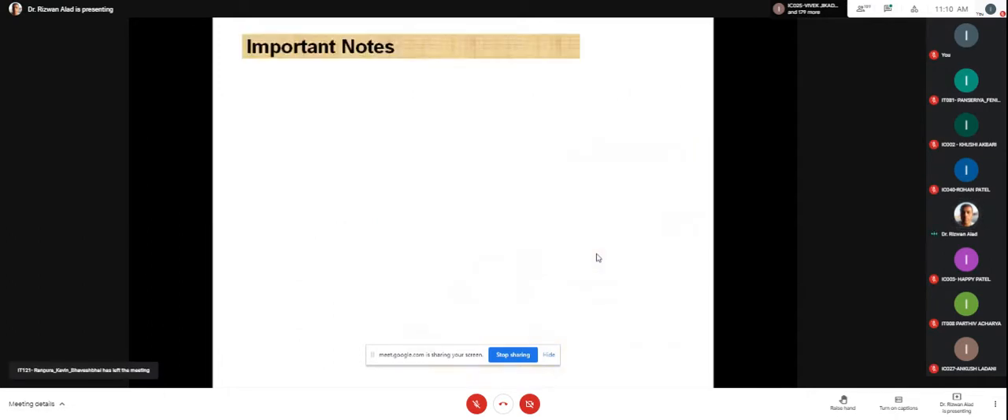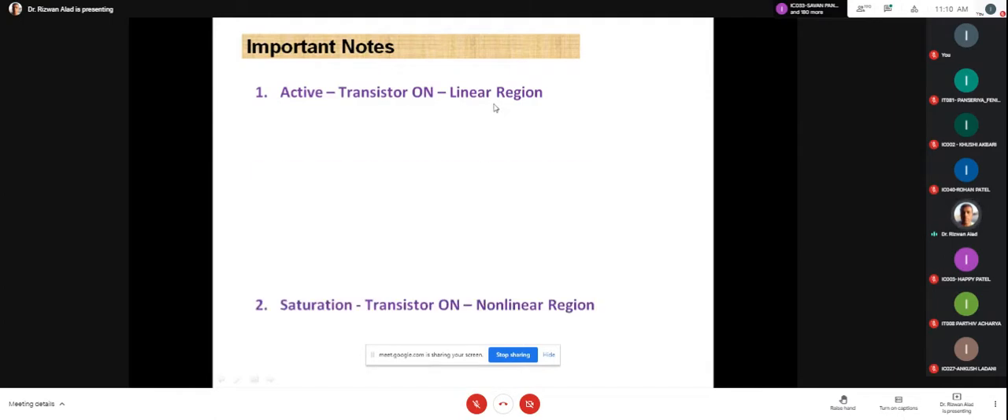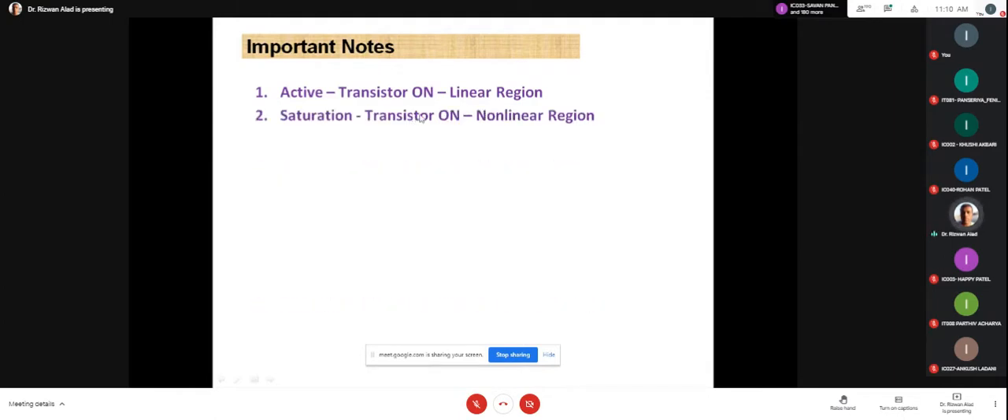Okay, is the next slide visible? Yes, sir. Okay, now here we write down the important points. My request to all of you is to please write down these important points in your notebook. It will be very useful for understanding the previous theory concepts. Now write down: in the active region, the transistor is on, and it is known as the linear region. In the saturation region, the transistor is also on, but it is a non-linear region. That is the difference between active and saturation. In both regions the transistor is on, but in active it is linear, and in saturation it is non-linear.